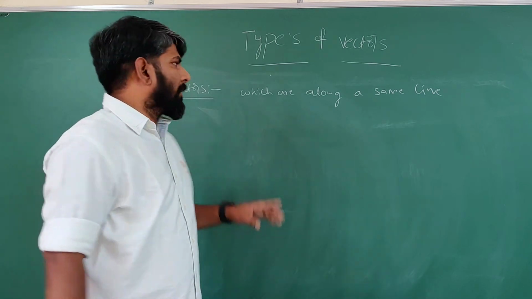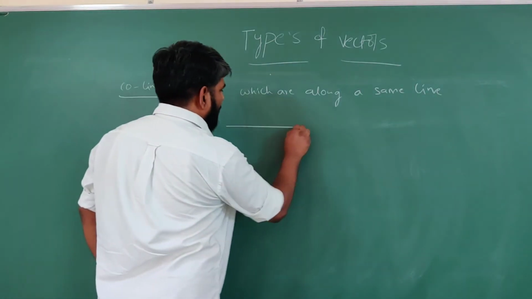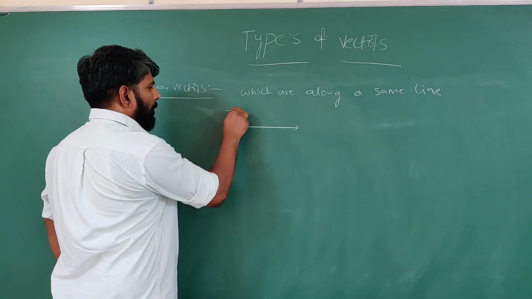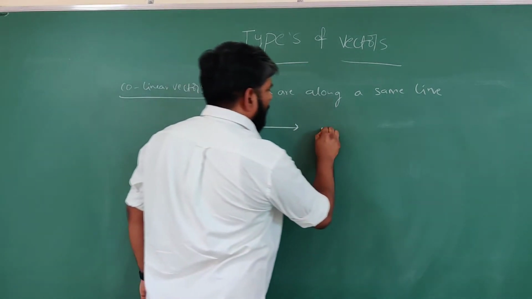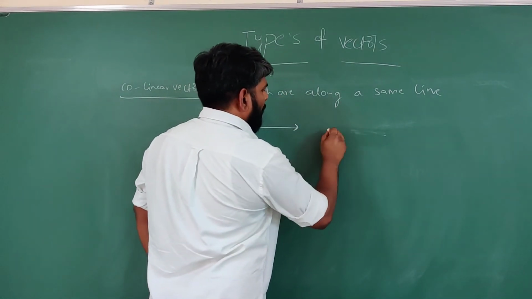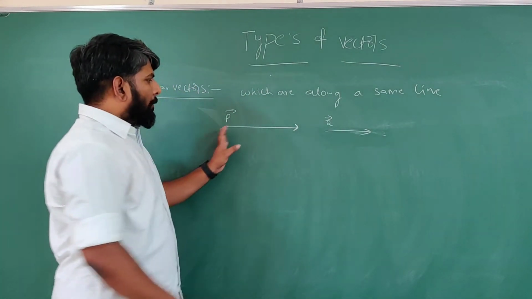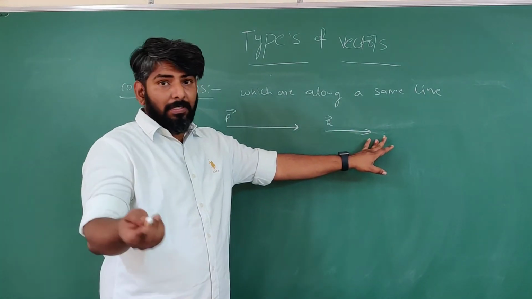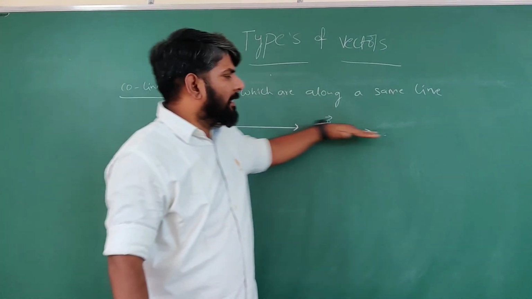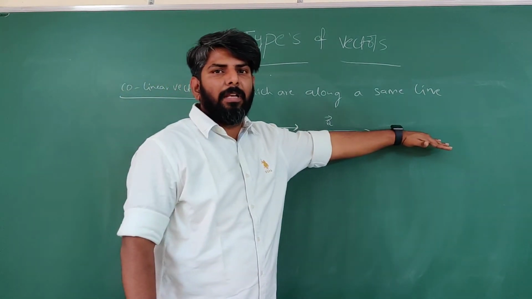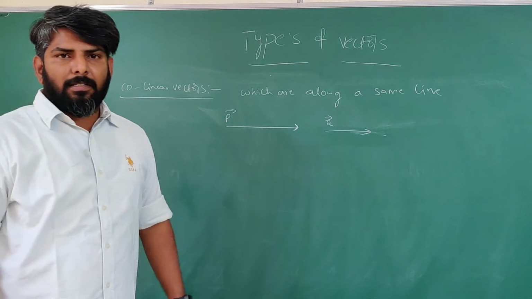Such vectors are called co-linear vectors. For example, see, this is a vector p bar, right? Another vector q bar. So their magnitudes are different or maybe same. That is not a matter. But both vectors must be along the same line. Such vectors are called co-linear vectors.